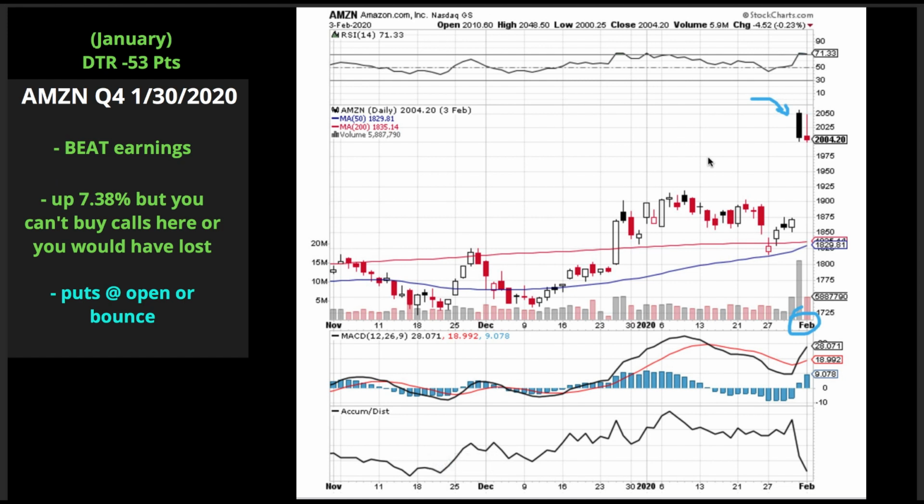January 30th, 2020. You realize this is the last 3 quarters of Amazon earnings. Once again, your best entry is puts at the open or the bounce. They gap up. Once again, puts at the open or the bounce. It drops from 2050 down to 2000. So in this case, only a 50-point move, but that's just one instance.